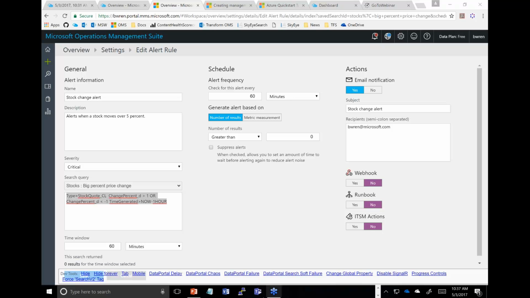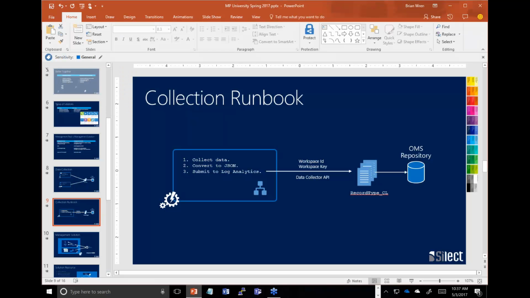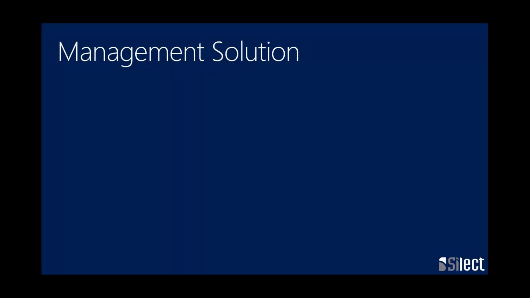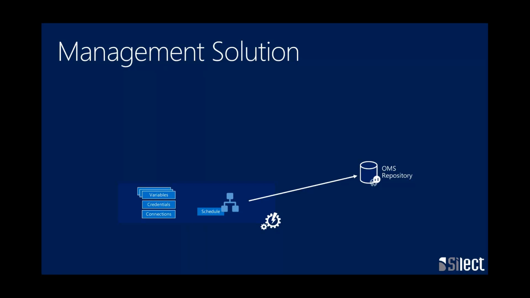So then the question is, how would I package that up and why would I even bother to do that in the first place? So let's talk about this thing that we're calling a management solution. What I just showed: we have a runbook that's writing to the OMS repository. I attached it to a schedule so it'd run on a regular basis. I have other what we call assets in Azure Automation. I have variables that have to get created to collect data. Other solutions might need other assets like credentials, a way of storing secure credentials or connections to other systems.